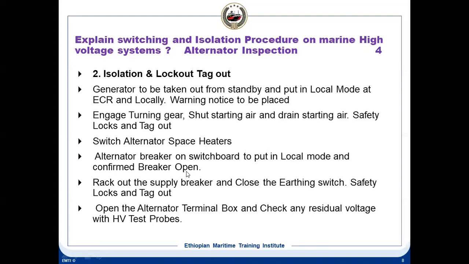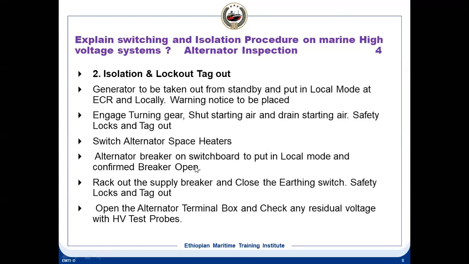Next, the alternator breaker on the switchboard should be put in local mode and confirmed open. Then you have to come to the main switchboard. The respective breaker for that alternator should be changed from remote to local. When it is on remote, somebody can operate the switchboard breaker from the control room. Once you put it into local, you can switch the breaker on or off only from the switchboard.